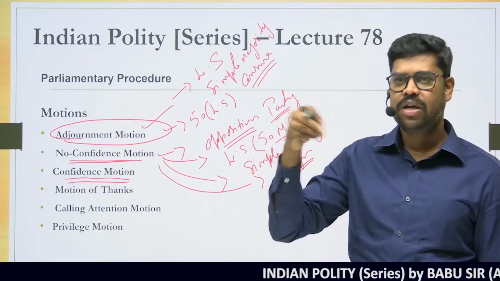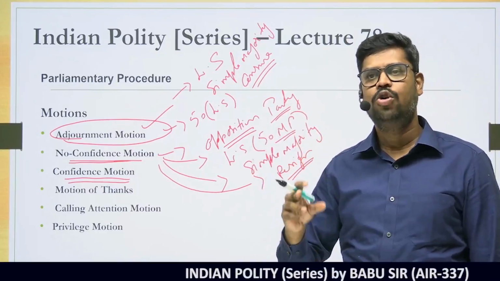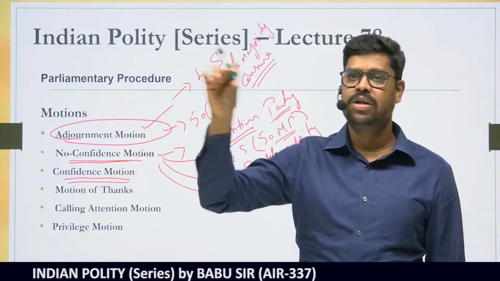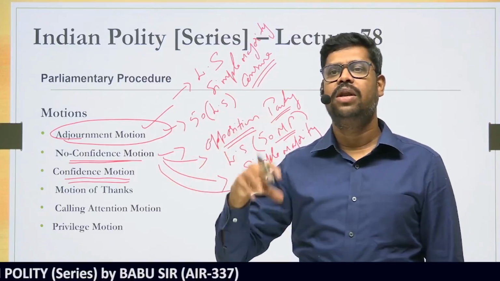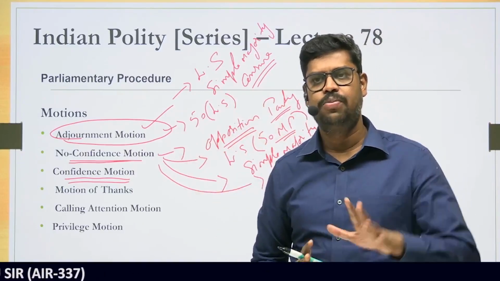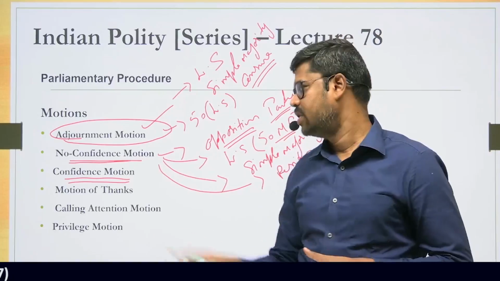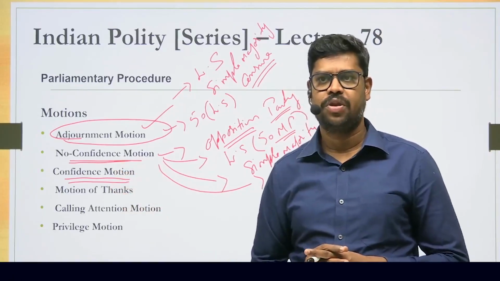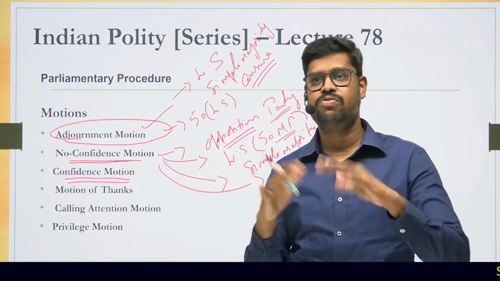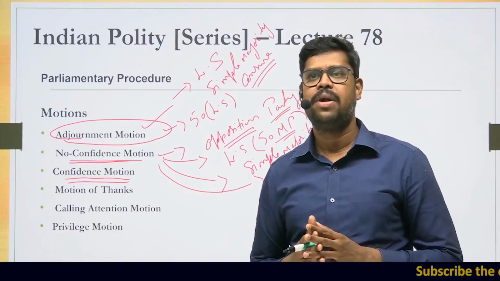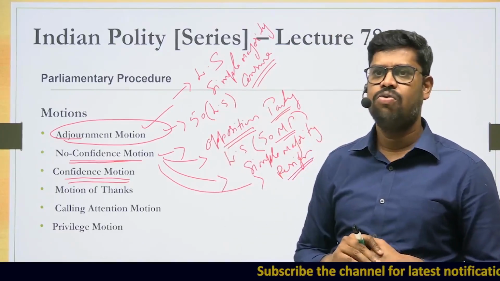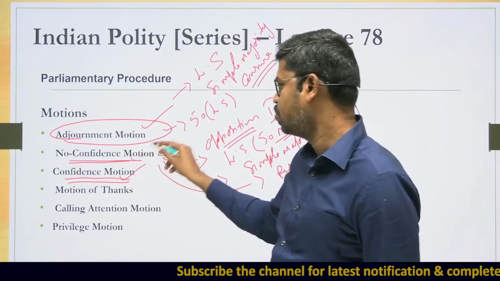where a confidence motion is introduced by any of the ministers in the government, in the parliament, to prove that they have the majority. So before the opposition members can introduce a motion to prove that they do not have the confidence, the government or any of its ministers can voluntarily come and introduce a motion in the House and prove that they have the majority. So therefore, this is basically what is called a confidence motion. So try to understand what is confidence motion and what is no confidence motion. If the confidence motion fails also, then the government has to resign. But the only difference is who is introducing it, whether it is the opposition party or the ruling party. Okay, so this is the basic difference you should know.